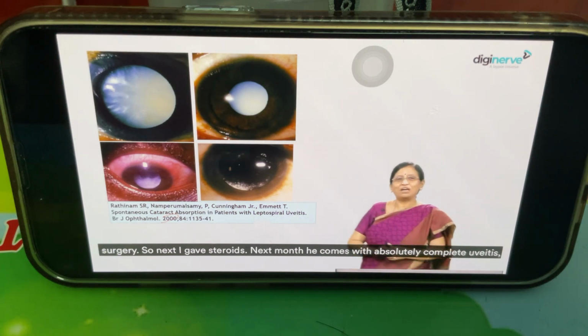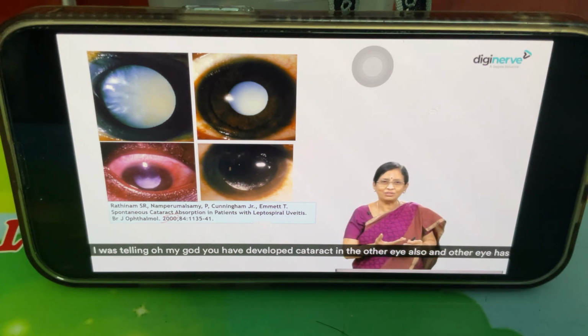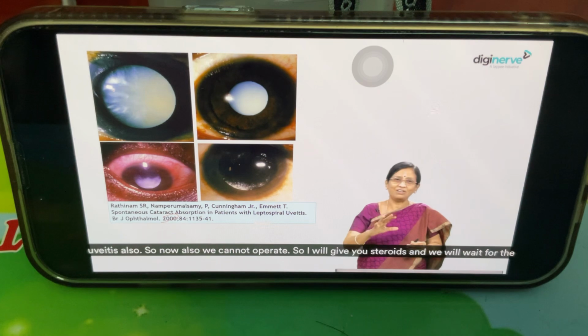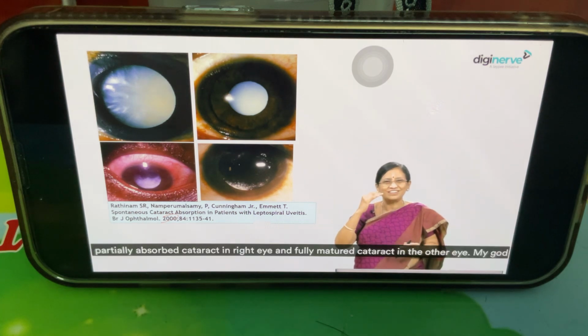Next month he comes with a white mature cataract, ready to burst, and a partial cataract in the left eye. I said, oh my God, you have developed cataract in the other eye also, and the other eye has uveitis also, so now also we cannot operate. I'll give you steroids, and we will wait for the left eye to come to normal, then we'll do surgery in this eye. He comes next month with a partially absorbed cataract in the right eye, and a fully mature cataract in the other eye. My God, partially absorbed.